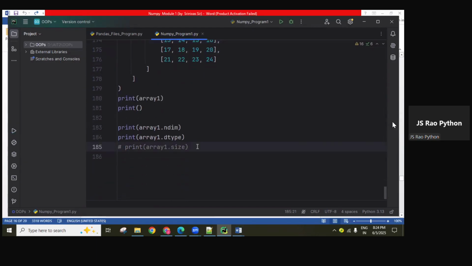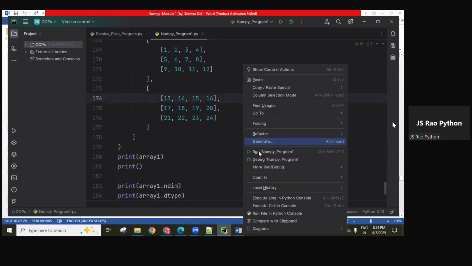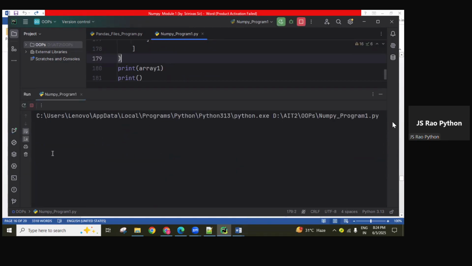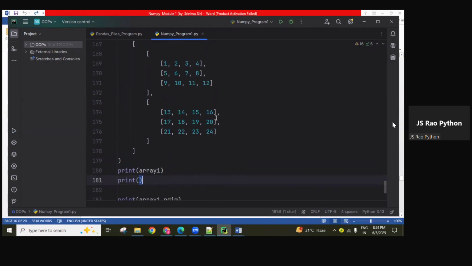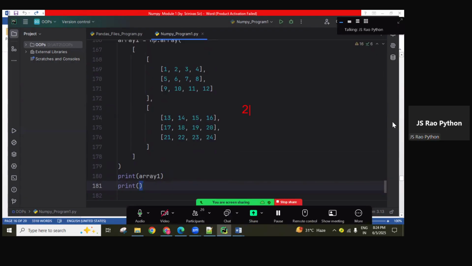By default all these numbers come as int64. Now, how many elements are there? Array size: you can see here there are totally 24 elements. 2 into 3 into 4, guys. This is the count.